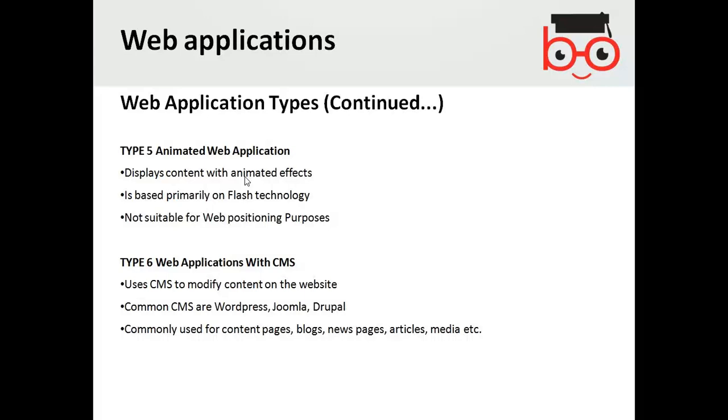Web applications with CMS. Content management systems use a CMS to modify content on the website. Common CMSs are WordPress, Joomla, Drupal, commonly used for content pages, blogs, news pages, articles, media. Nowadays, CMSs are available. You don't need to create websites on your own. You only install WordPress, Joomla, Drupal. Your website is ready.